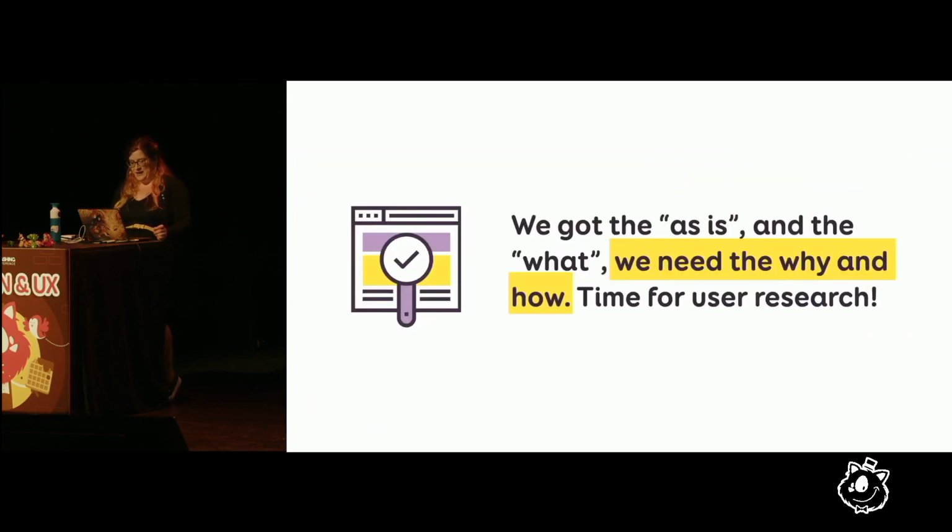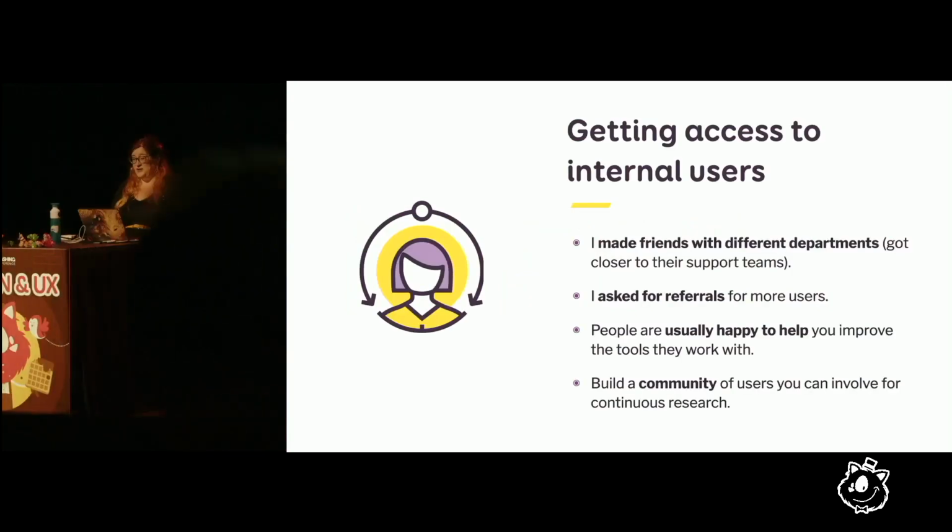So we got the as-is. We know what people do. We have no idea why and how they do it. This is when we jump into user research. I'm very lucky here because my users are technically my colleagues. I work on the IT side, they work on the business side, so it was not too complicated to find them, let's say. But we still had to make friends with different departments. So we went to the different departments and asked them to help us identify the key users.